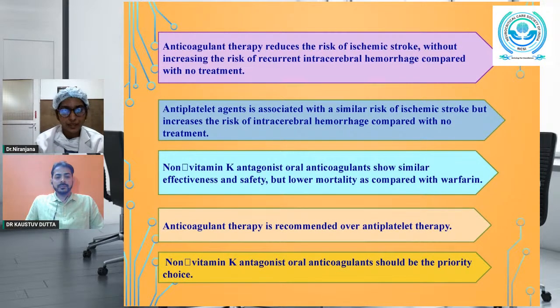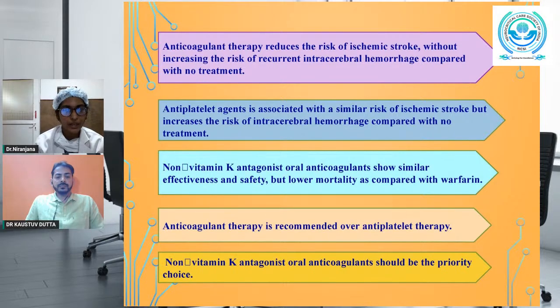So, what are the clinical perspectives? Anticoagulant therapy reduces the risk of ischemic stroke without increasing the risk of recurrent intracranial hemorrhage when compared with no treatment. Antiplatelet agents are associated with a similar risk of ischemic stroke but increase the risk of intracranial hemorrhage when compared with no treatment.